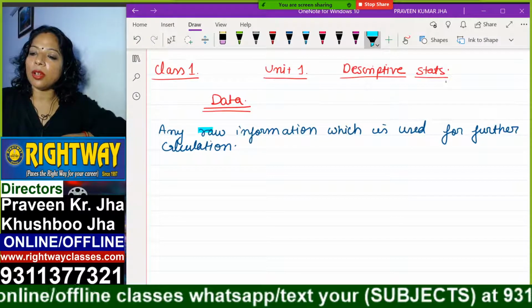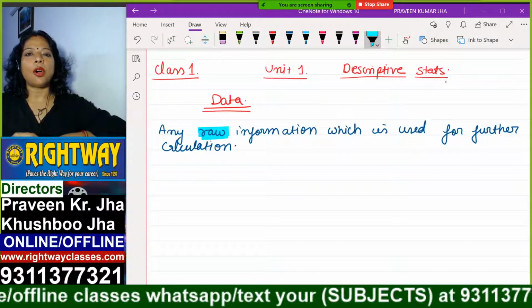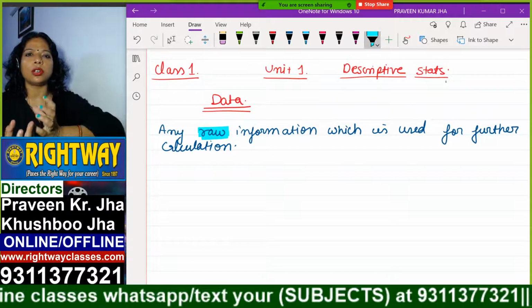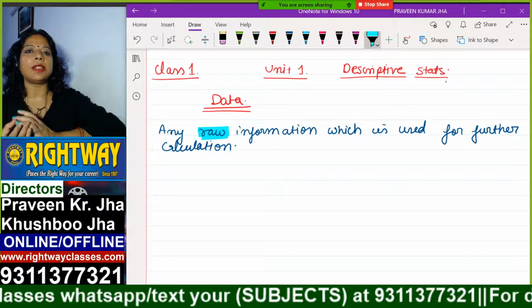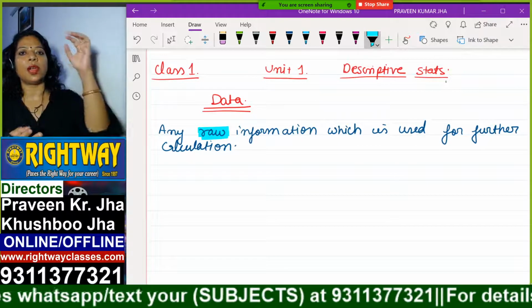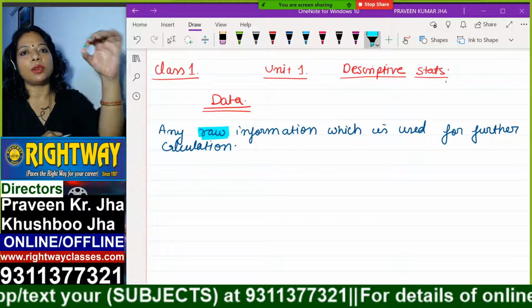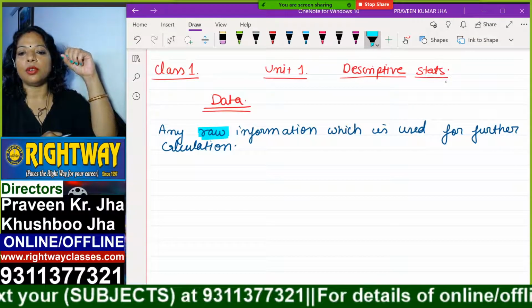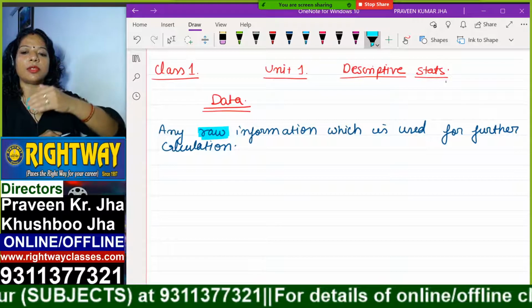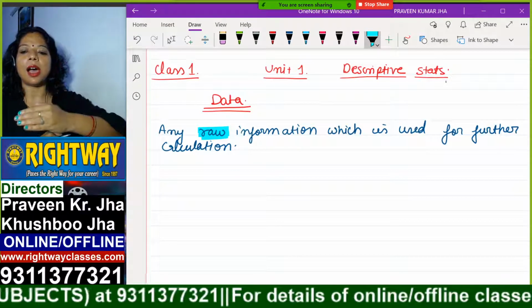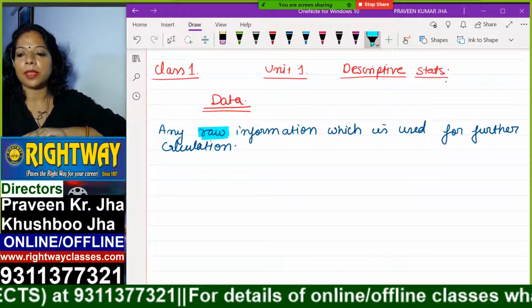What is the meaning of raw? Raw means something not cooked. The same meaning is here also. Suppose I am telling you that we have to find the average height of DU students, Delhi University students. You are collecting the name of the student and writing the height of each and every student.